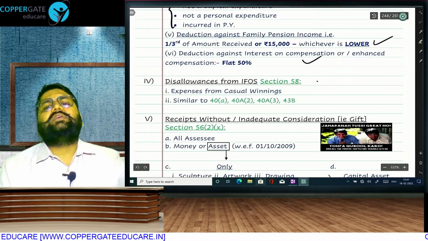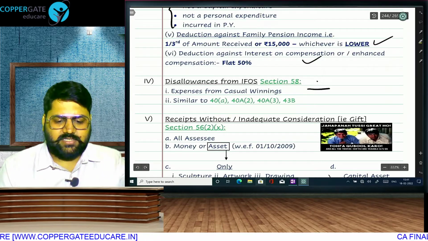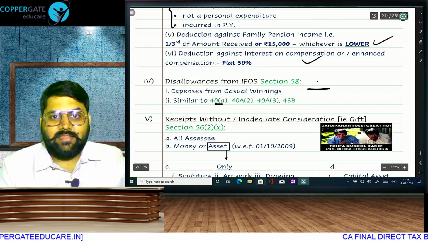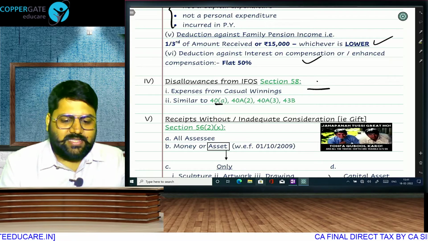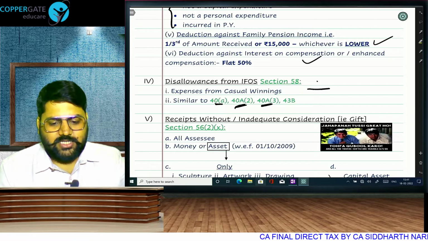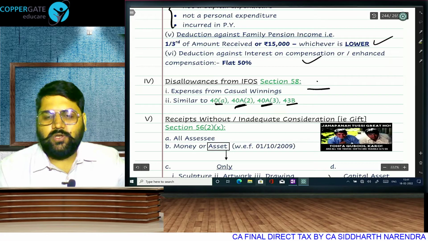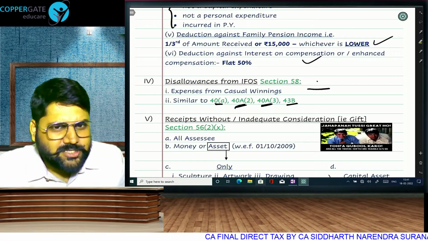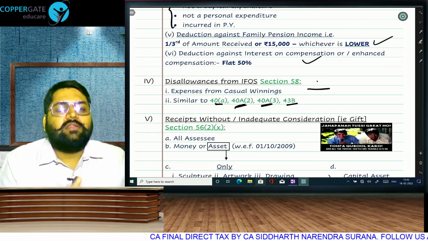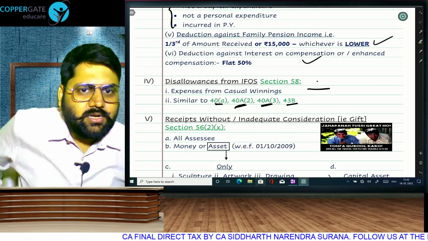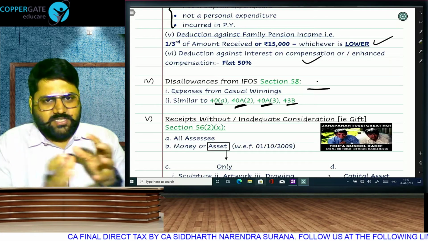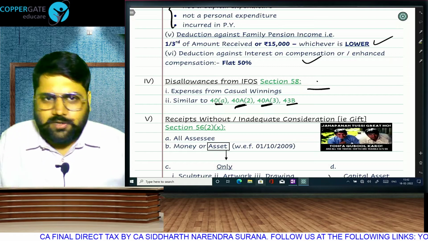There will be certain disallowances also. Any expense for casual winnings is not allowed, and anything similar to this. If TDS is not deducted, then 30%, 100% direct tax is paid like this. Excess payment to relatives, cash payment to the same person on the same day exceeding 10,000, or transporter 35,000. Certain deductions only on payment basis. Whatever is the PGBP computation rule is also the IFOS computation rule. PGBP and IFOS are drastically similar in computation. It's a matter of classification. Many a time there is a dispute whether this income should go in business or IFOS. I'll tell you one thing, it will not make any difference.